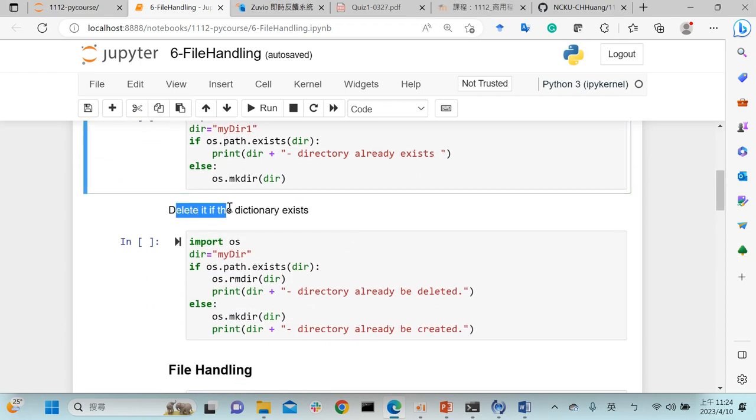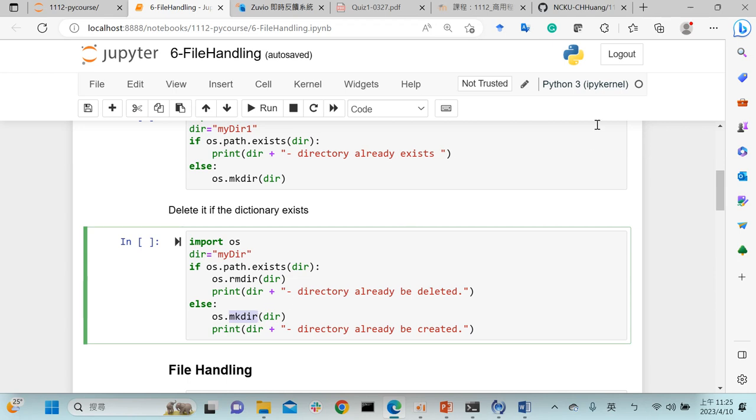Just about deleting if the directory already exists. And we will understand what mkdir is, just like make a directory. That just helps us to create a new one. And we also have the other thing, delete. What delete does is just remove the directory. So you will see rm is remove, mk is just make. Okay, so rmdir just helps us to remove the directory from our computer, and mkdir is just make a new directory in our computer. So you need to remember these two things.